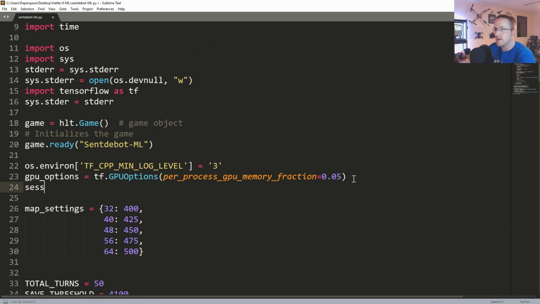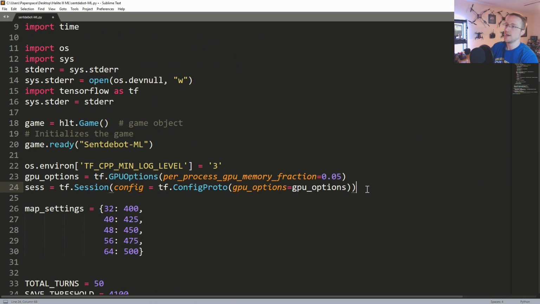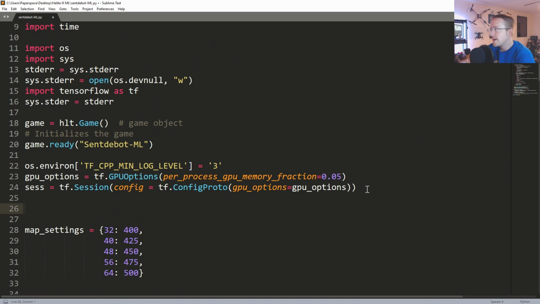So anyways, now we're going to set our session. ses equals tf.Session, and we're doing this so that when we load in our model, it's going to follow this session for us and use our GPU options that we set. So config equals tf.ConfigProto, and then gpu_options equals gpu_options. Great. Now we're ready to load in our models.